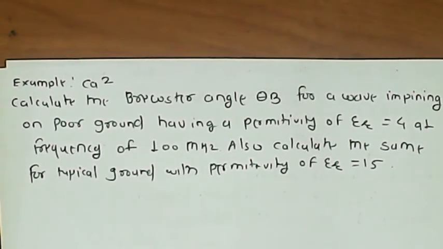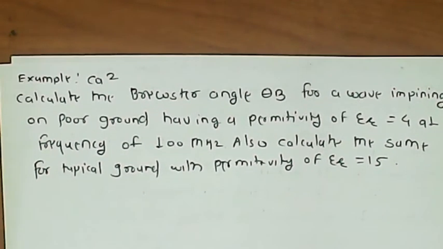So in this, calculate the Brewster angle theta b for a wave incident on a poor ground having relative permittivity equal to 4 and frequency of 100 MHz. Also calculate the same for a typical ground permittivity of 15.